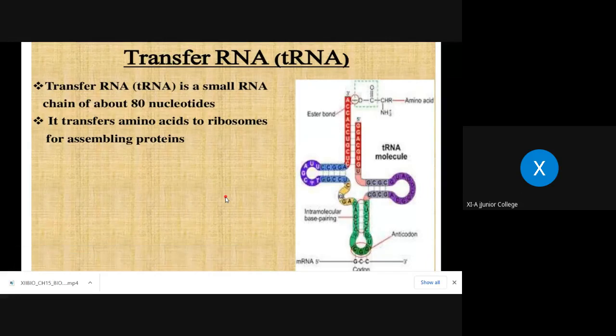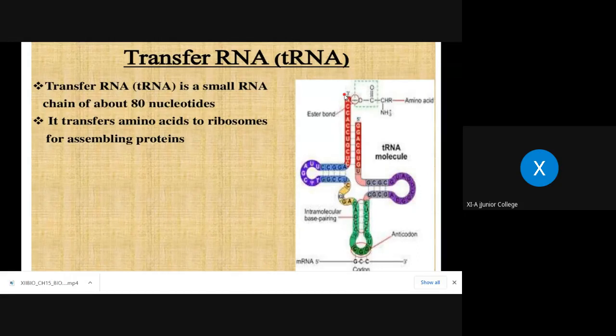And the function we discuss now. This is very clear with the function of the 3' end. You can see this is the amino acid. The arm which ends with the 3' end is called the amino acid acceptor arm, because to this 3' end the amino acid gets attached.